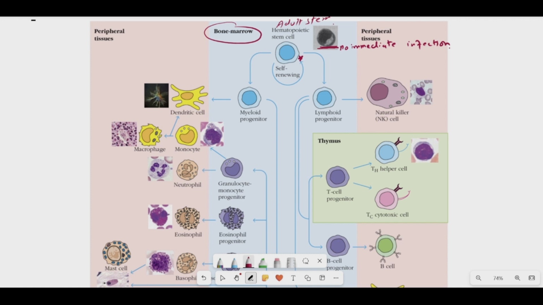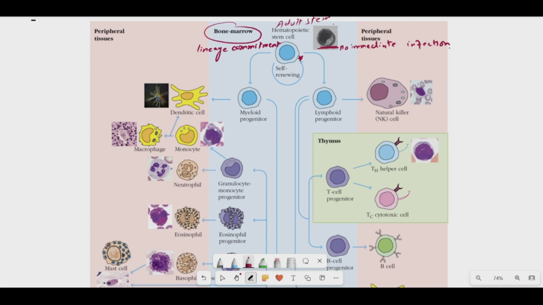Okay, now in that condition, that hematopoietic stem cell will undergo lineage commitment. And what is lineage commitment? It means that the hematopoietic stem cell will decide that now I have to produce the specific cell lineages which are related to the immune system. That is why it will decide that I have to produce the certain types of immune cells which are required by the body at this crucial time of the infection.